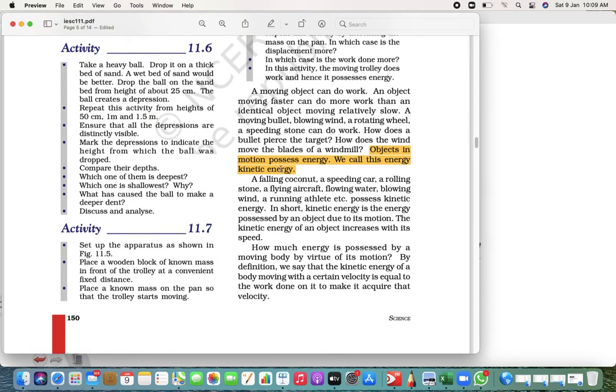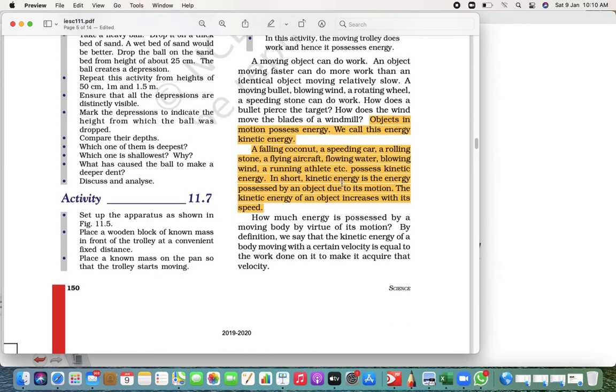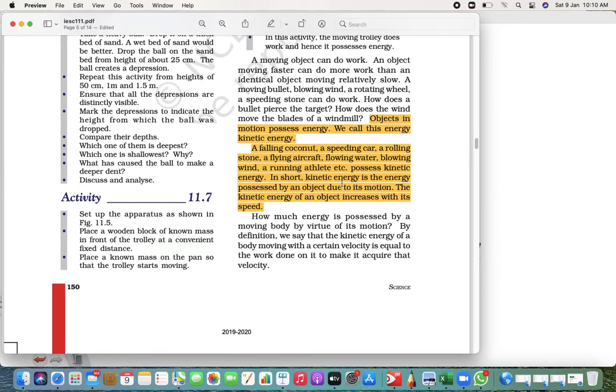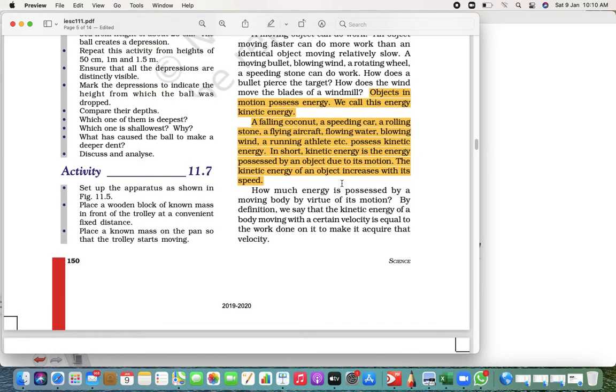Clear? For example, a falling coconut, a speeding car, a rolling stone, a flying aircraft, flowing water, blowing wind, an athlete running, all of these possess kinetic energy. Kinetic energy is the energy possessed by an object due to its motion. And the kinetic energy of an object increases with speed. If your speed increases, your kinetic energy has increased.